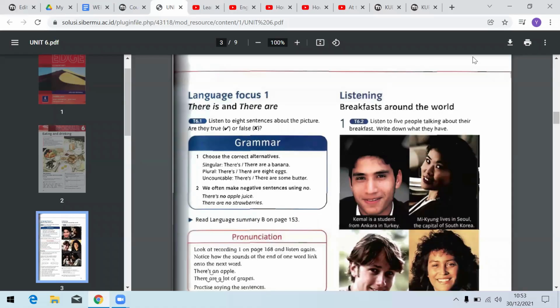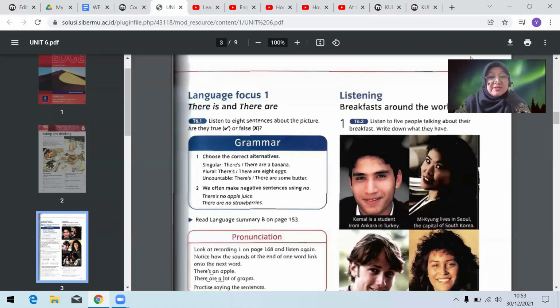Now, you can differentiate. What's the difference between there is and there are? Yeah, so based on this material, we can see that for the singular, we use there is. For example, there is a banana. For plural, we use there are. For example, there are 8 eggs. But for the uncountable, because we can't count that noun, so we use there is.